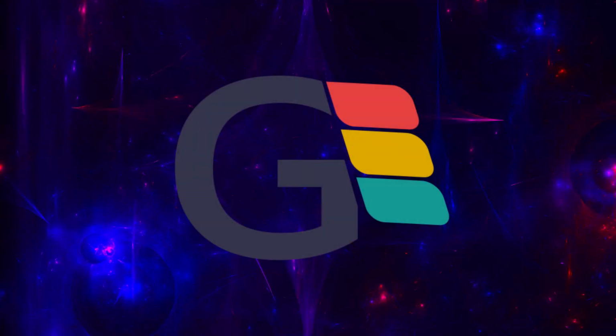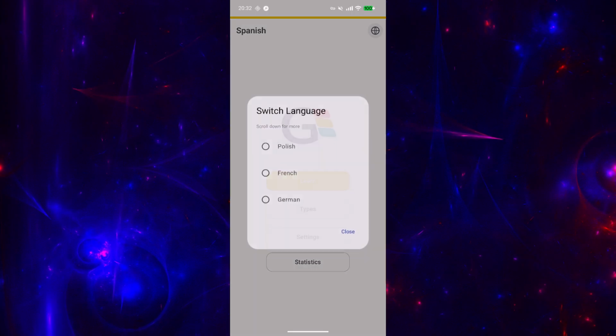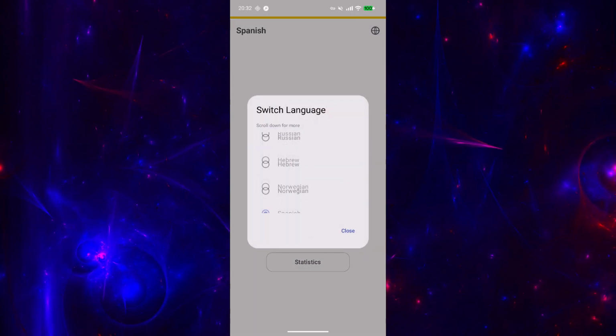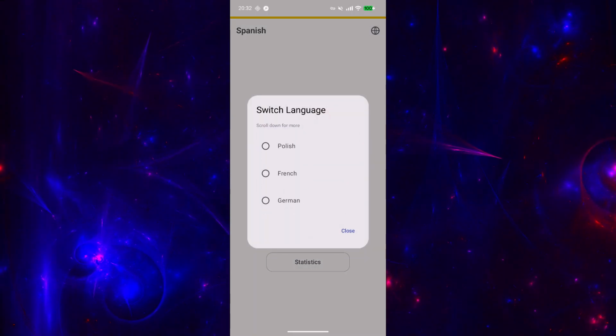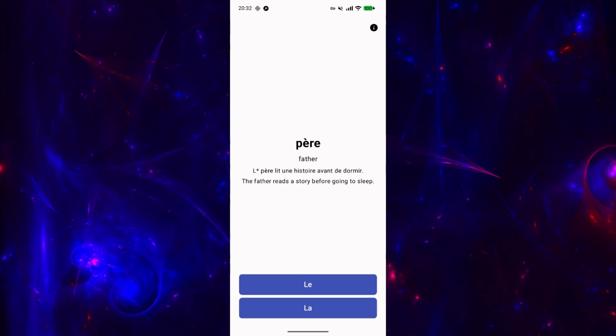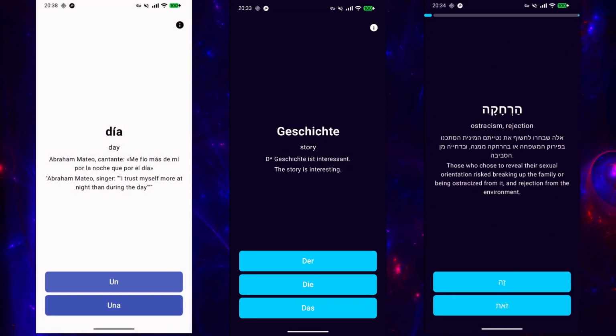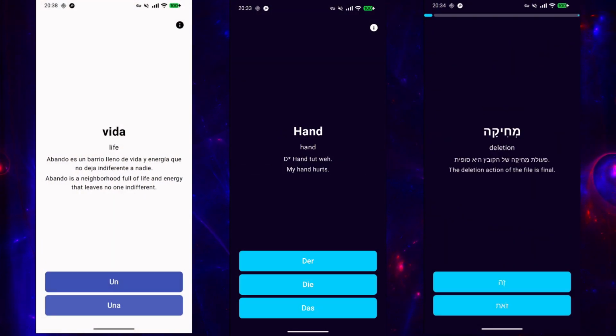Welcome to Gendie, your ultimate tool for mastering noun genders in gendered languages. Switch languages instantly, each one keeps its own progress, theme, and settings. Start practicing right away. Tap to hear pronunciation, or hold to open Wiktionary. Choose the correct gender, build streaks, and boost your score as you go.